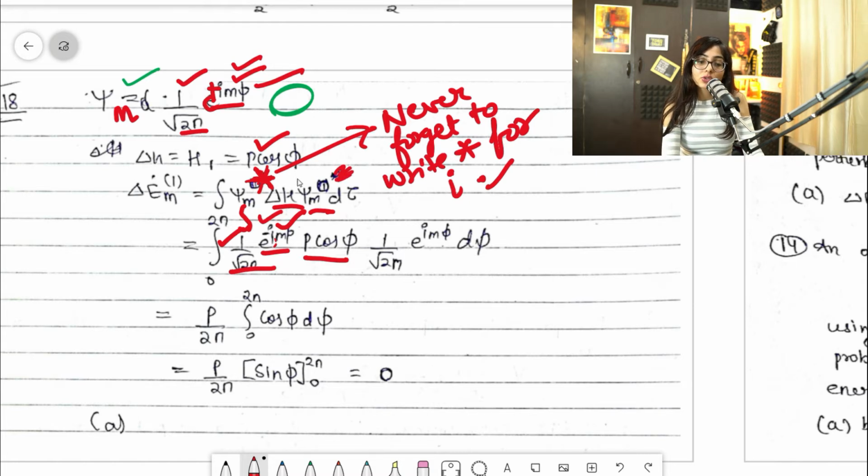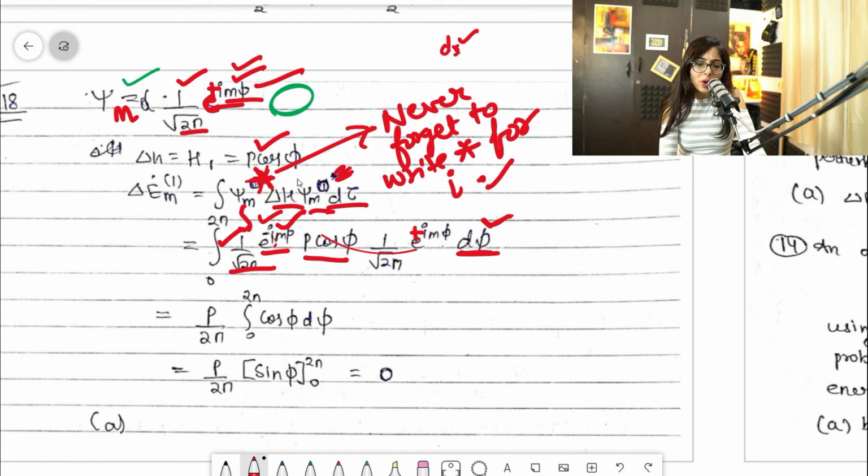It is given e^(i m phi), so you will write e plus i m phi. And d tau, the volume element, is d phi because phi is varying now. Earlier when we were talking about the particle in a box, that used to be dx because x was varying there, but now here phi is varying, so you will write d phi.